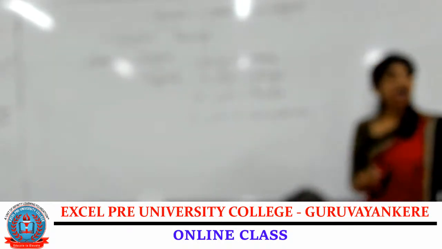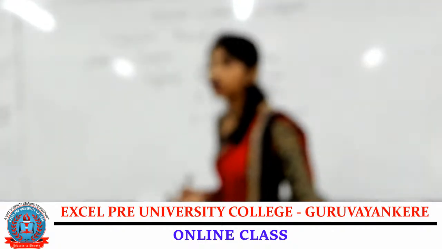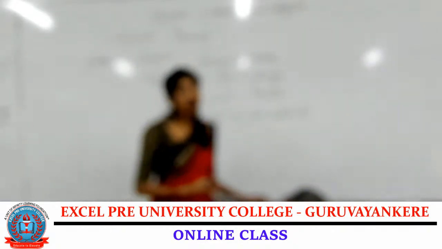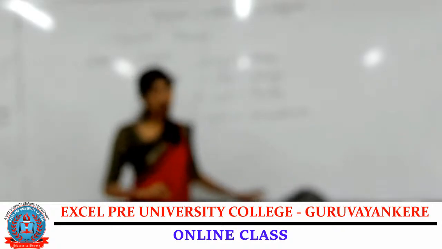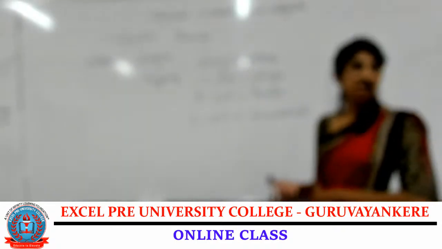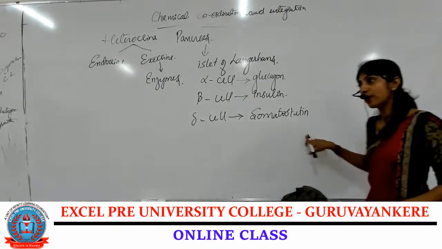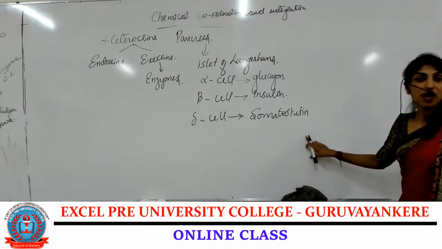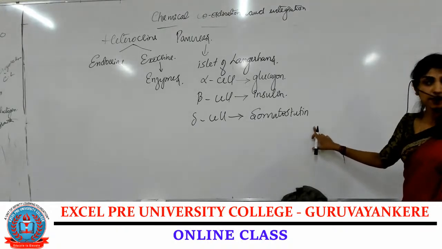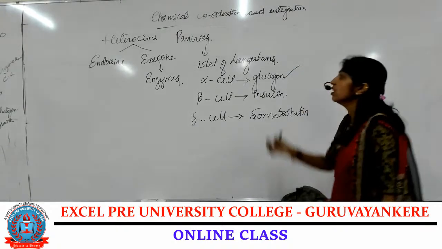Other than the delta cell, which will secrete somatostatin? The hypothalamus. They are the inhibitory cells of growth hormone. Along with that, the delta cells of the pancreas also secrete somatostatin. Is this clear?